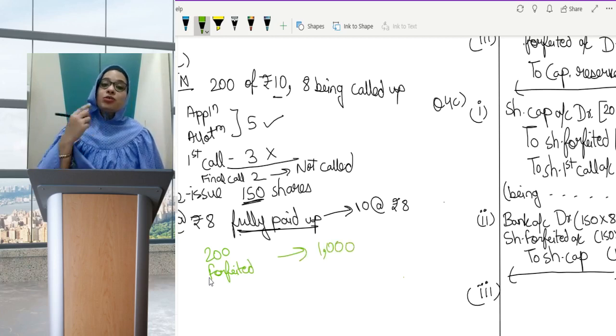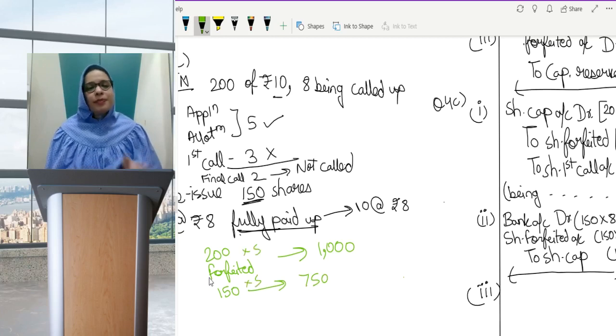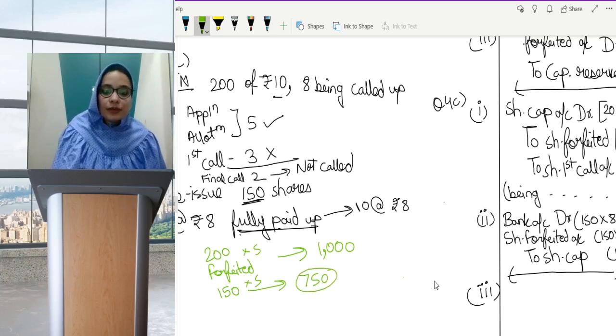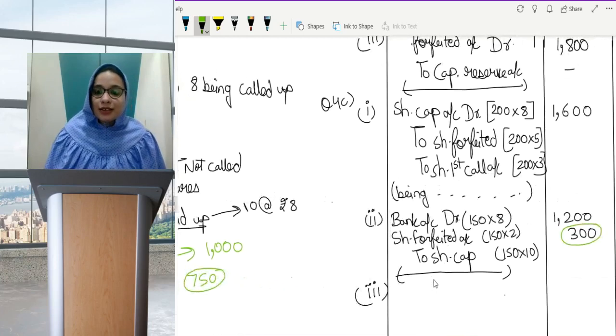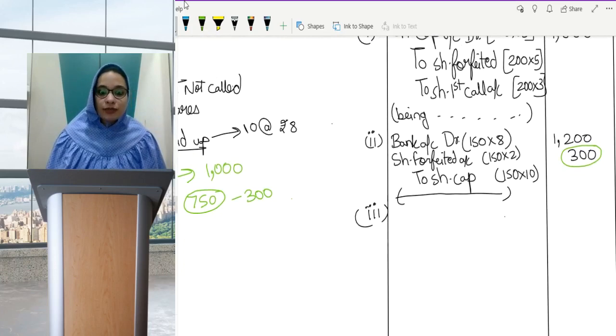But you are reissuing only 150 shares. So only on those 150 shares, you can calculate the net profit. So we'll take out how much would be the forfeited amount on 150 shares. So on 150 it would be 750. Either you do cross multiplication or I apply 200 into 5, 1000. So 150 into 5, 750. Whatever the ways. Now out of this 750, 300 is adjusted here. So 750 minus 300, your amount which goes in capital reserve would be how much? 450.